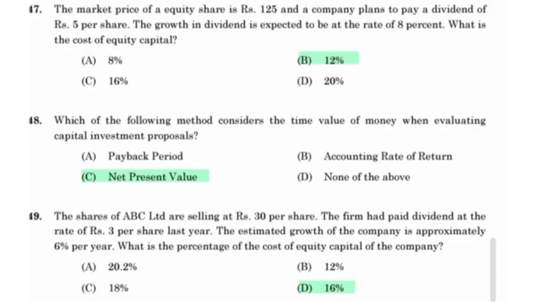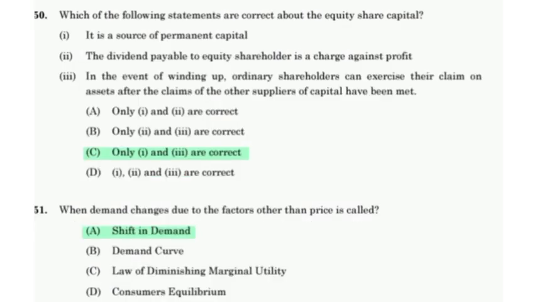The shares of ABC Limited are falling at rupees 30 per share. The firm had paid dividend at the rate of 3 per share last year. The estimated growth of the company is approximately 6% per year. What is the percentage of the cost of equity capital of the company? 16 percent. Which of the following statements are correct about the equity share capital? It is a source of permanent capital, and in the event of winding up, ordinary shareholders can exercise their claim on assets after the claims of the other suppliers of capital have been met.